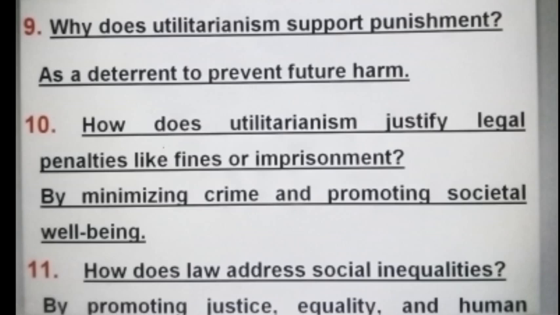Why does utilitarianism support punishment as a deterrent to prevent future harm? How does utilitarianism justify legal penalties like fines or imprisonment? By minimizing crime and promoting societal well-being.